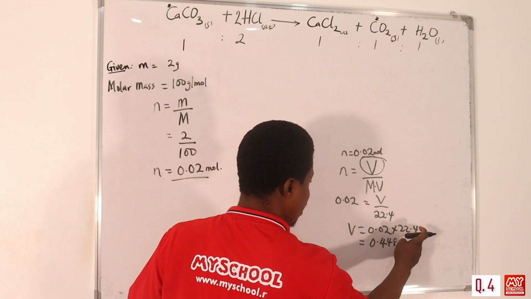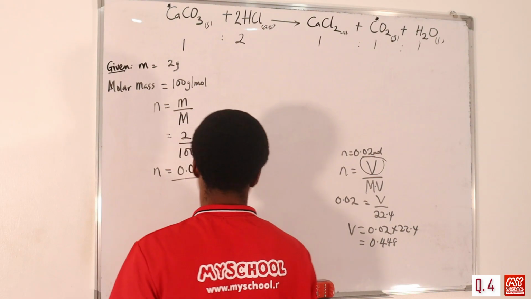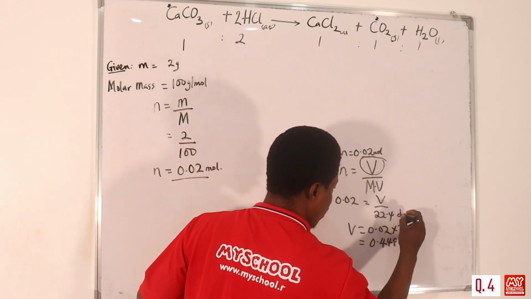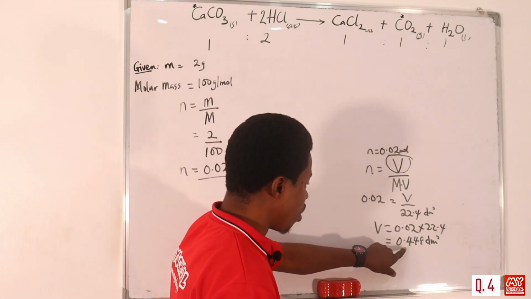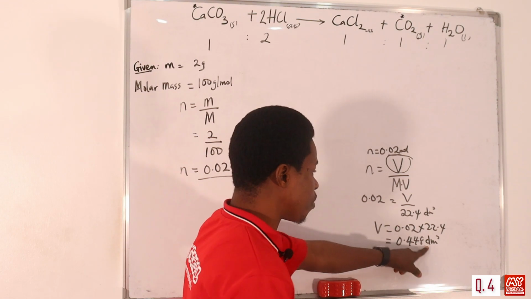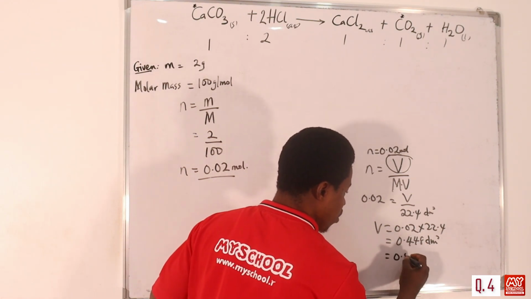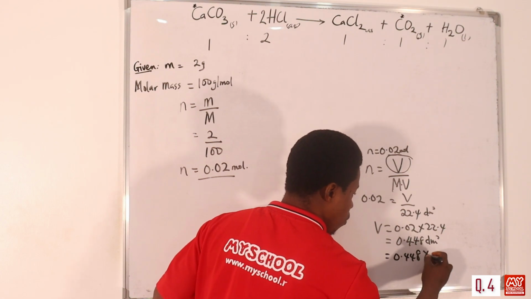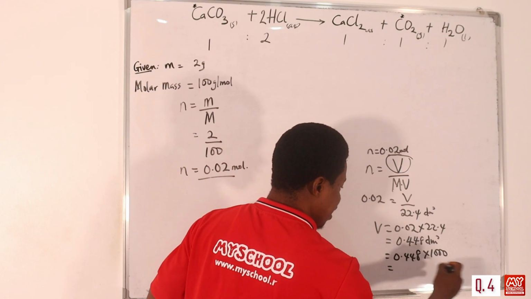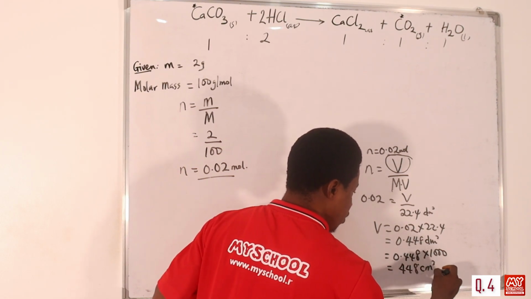0.448. Yes, 0.448. Okay, that's what we have. But this is in dm cube, because this is what we're given. Since the options we're given were in cm cube, we can't leave this in dm cube, so we have to convert to cm cube. How do we do that? We just multiply 0.448 by 1000, because 1000 cm cube equals 1 dm cube or 1 liter. So that's going to give us 448 cm cube.